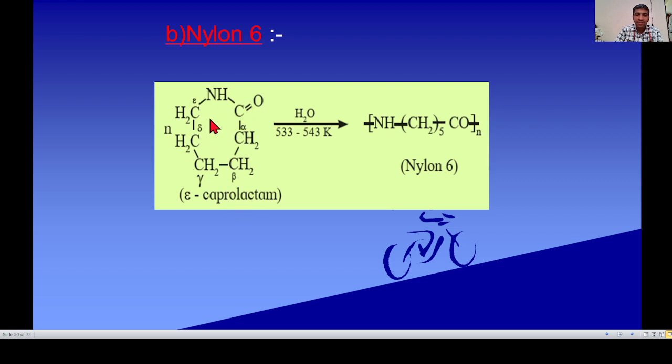It is a cyclic compound with amide linkage, C=O and NH. This undergoes ring opening on heating. The bond between NH and CO breaks to form this polymer with n units. It is called nylon 6. This is the structure of nylon 6.